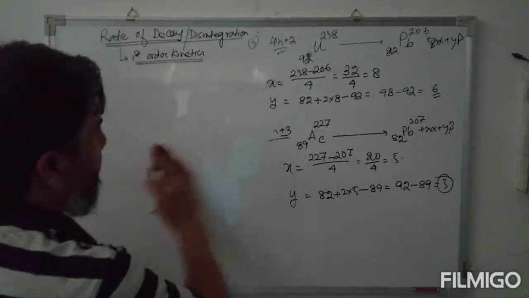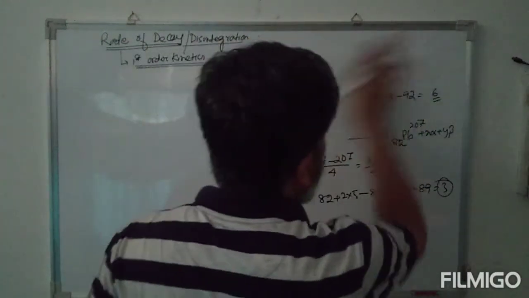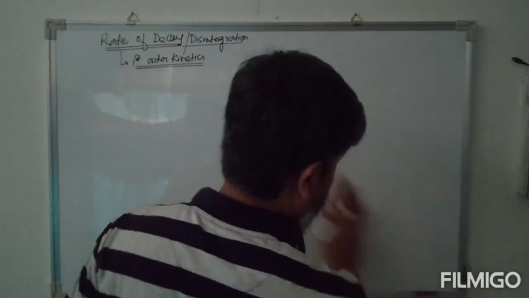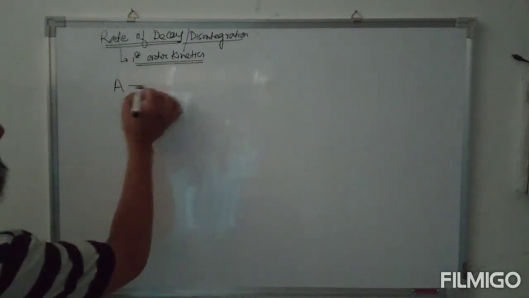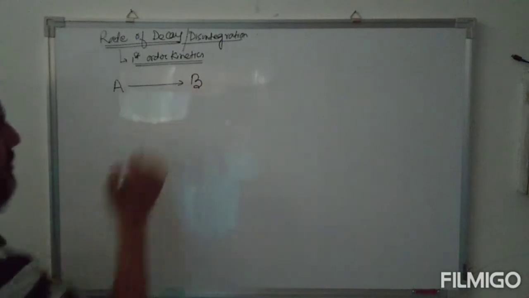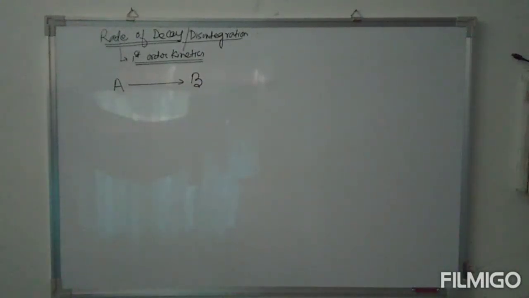So coming to first order kinetics, let's have a quick recap. Suppose we have the substance A, which is a radioactive substance. It is undergoing decay to give the final product B, that is the stable nuclei.